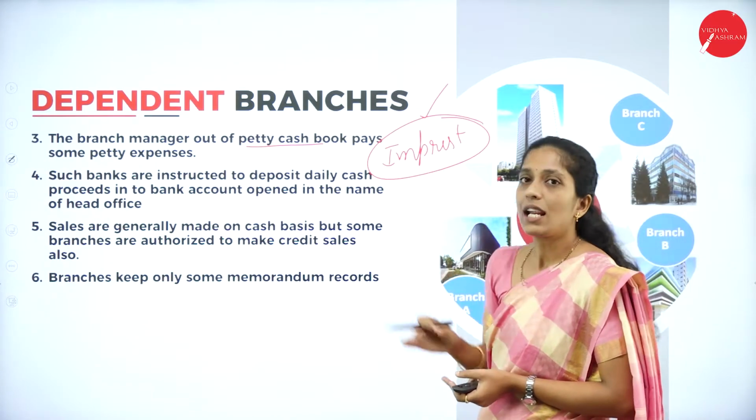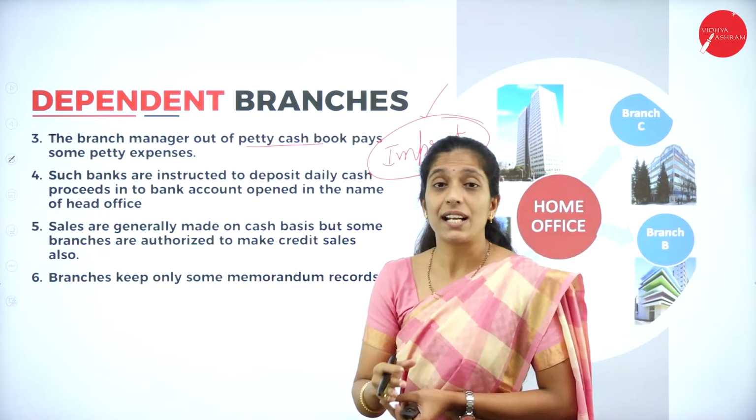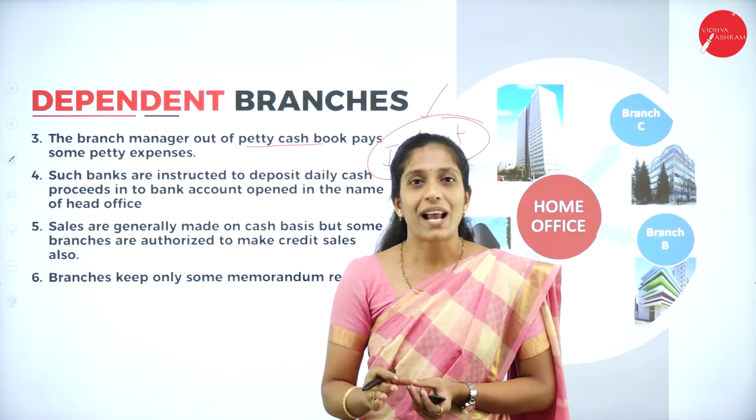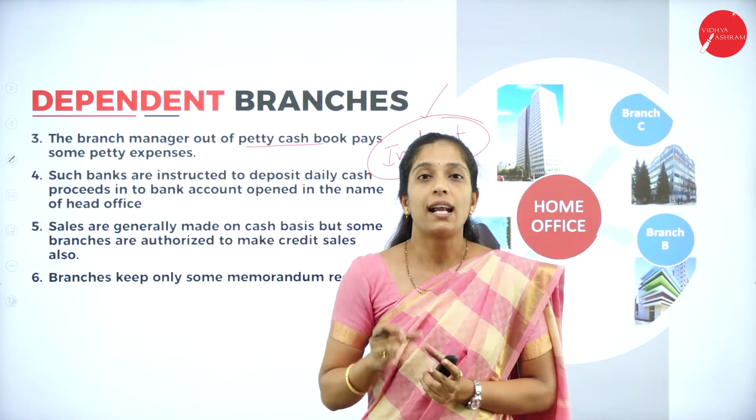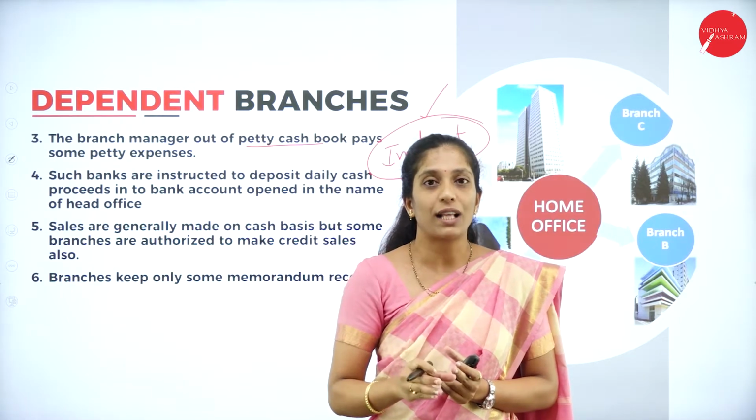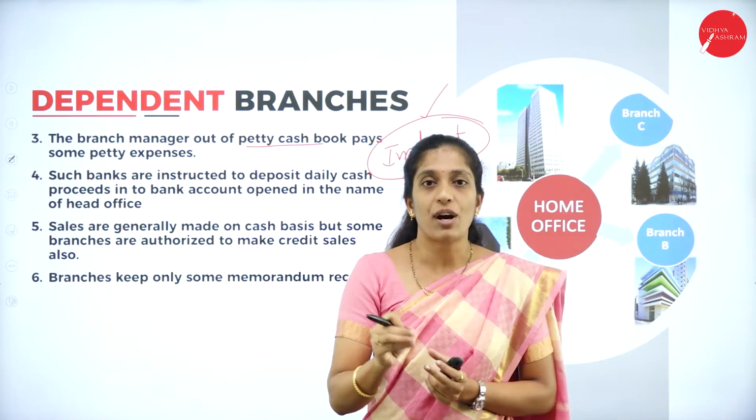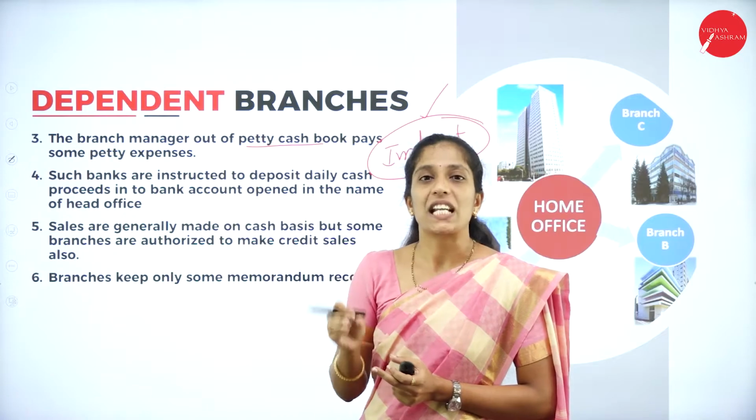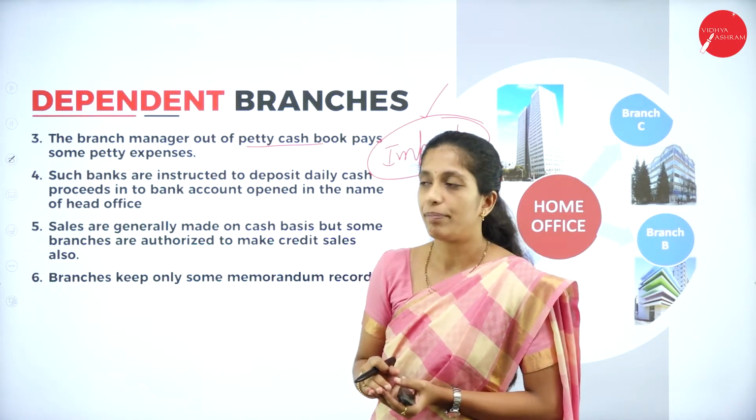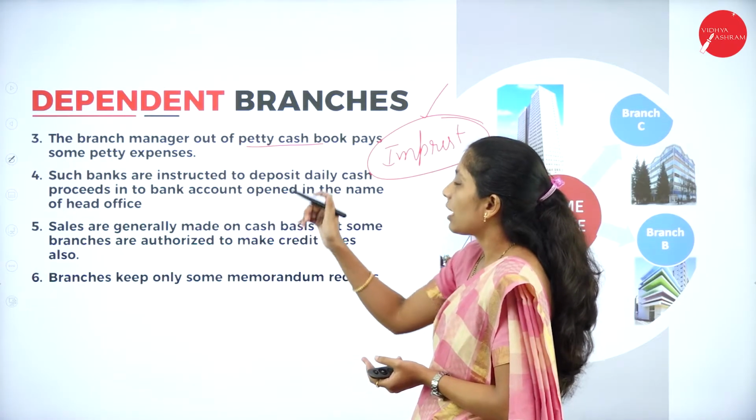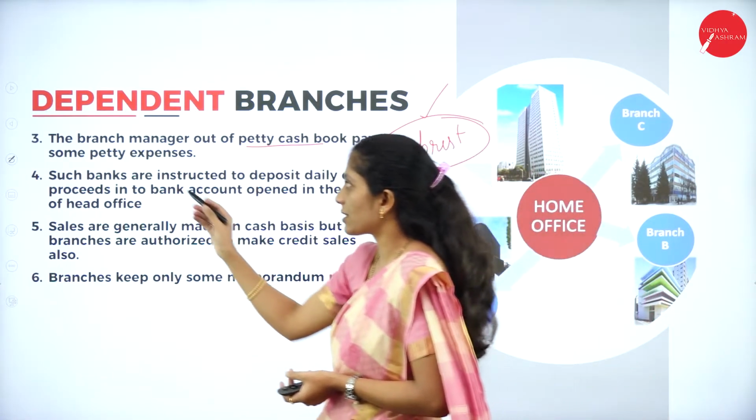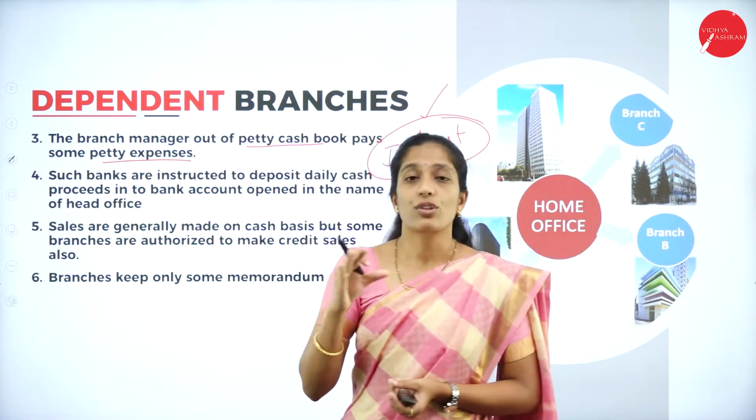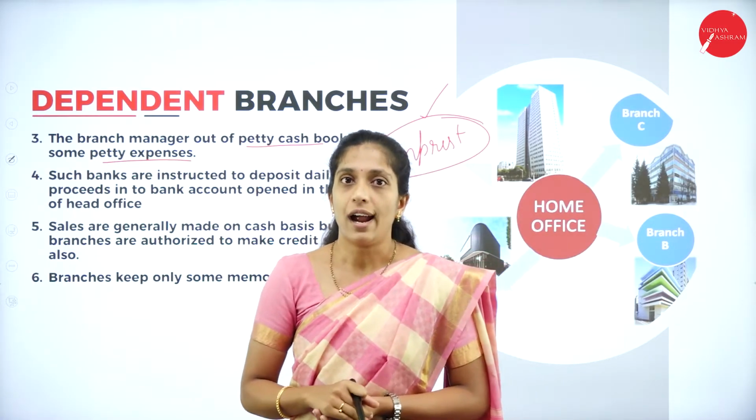In the same way, in branch accounts, the branch manager will be given some amount as an imprest amount and has to see through that. Using that imprest amount, he has to incur all the petty expenses of that particular month. So here the branch manager pays some petty expenses out of petty cash, and for that also the imprest amount will be given by the head office.